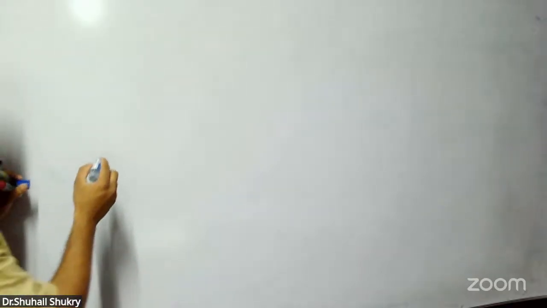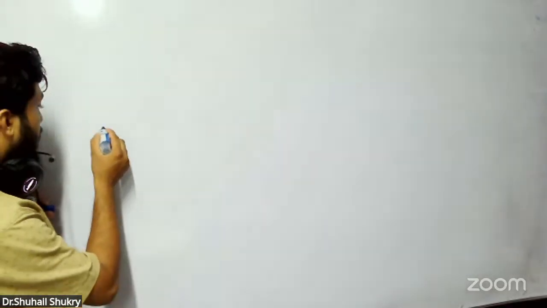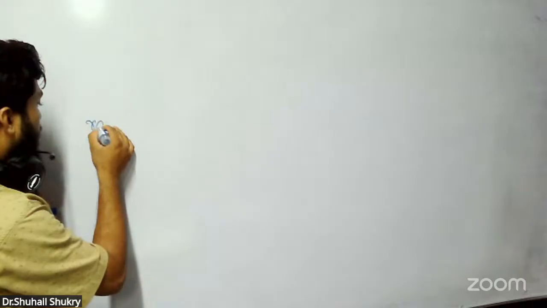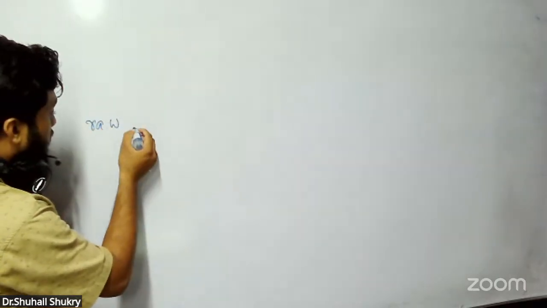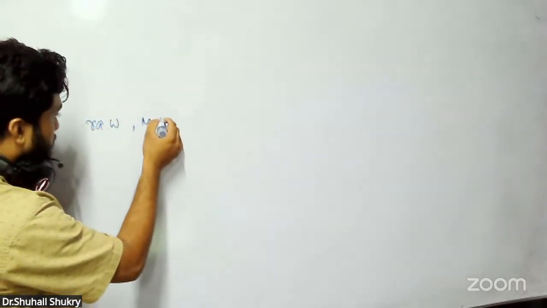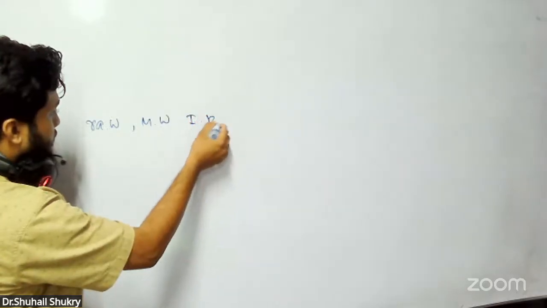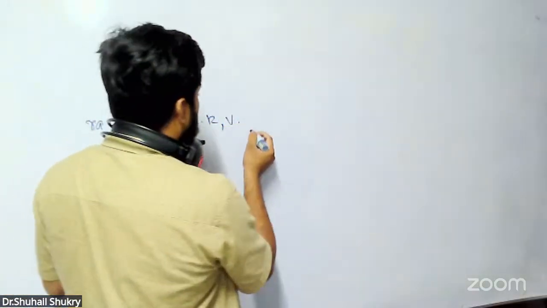Right. The first question: electromagnetic radiation with maximum wavelength. What is the electromagnetic spectrum? It starts with what rays, guys? Radio waves. After that, microwaves. Then IR. Then visible light.